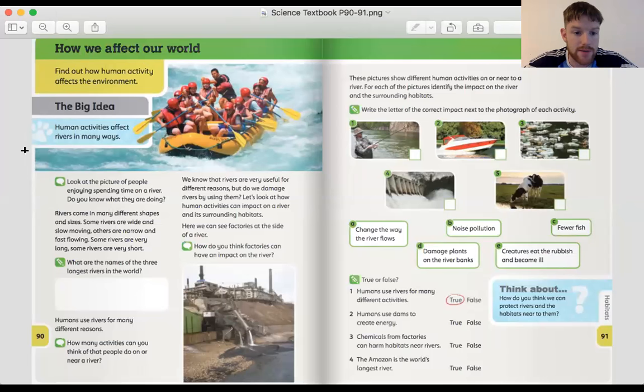Okay, so let's look at the picture of people here enjoying spending time on the river. What are they doing? So there are 1, 2, 3, 4, 5, 6, 7, 8, 9, 10, 11 people there. They all have helmets on. They all have life jackets, don't they? And they all have paddles. So what could they be doing?